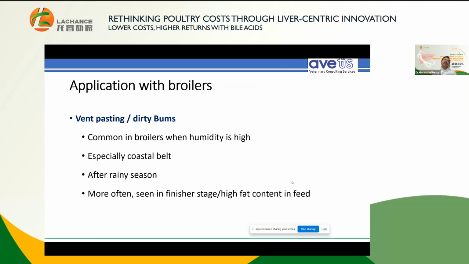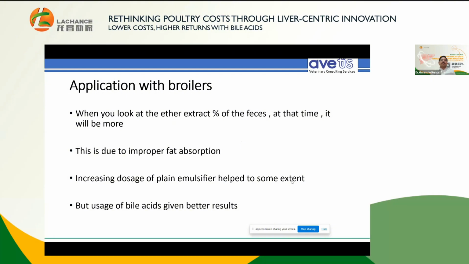Obviously, in that condition heat increment is high, so fat absorption or fat utilization comes under question and is not optimal. We have seen this during the rainy season as well, and more often in the finisher stage, when high fat content is used and not properly utilized or metabolized, that leads to a fatty acid condition.